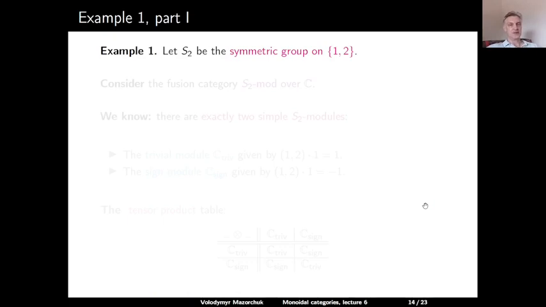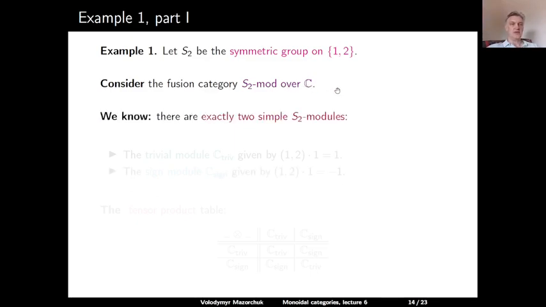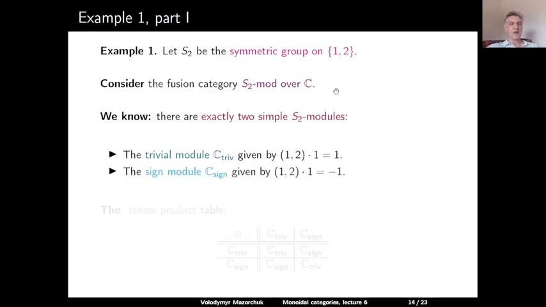So here is an example. Consider the symmetric group S2 of all permutations of the set 1, 2. And consider the fusion category of all finite-dimensional S2 modules over the complex numbers. We know that there are exactly two simple S2 modules. The trivial module, C-triv, is a one-dimensional vector space on which all elements of S2 act as the identity. And we also have the sign module, C-sign. This is a one-dimensional vector space on which the transposition 1, 2 acts as the map minus the identity.